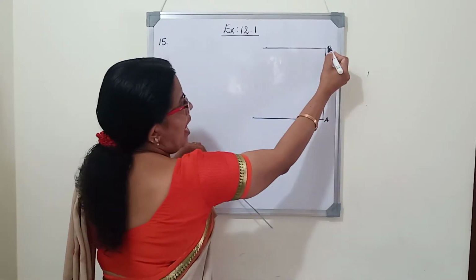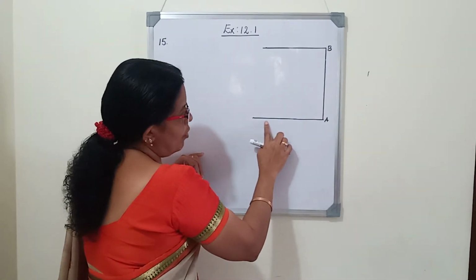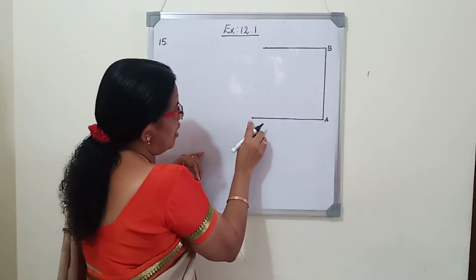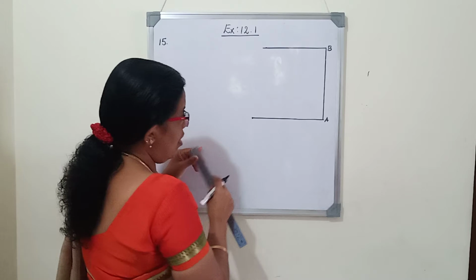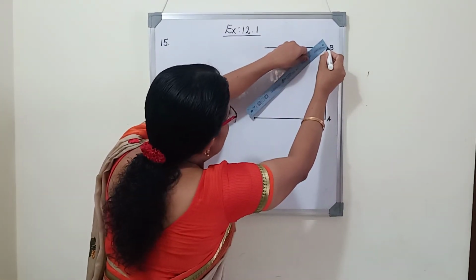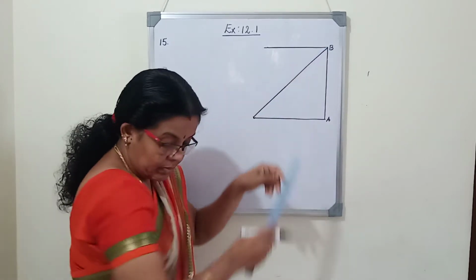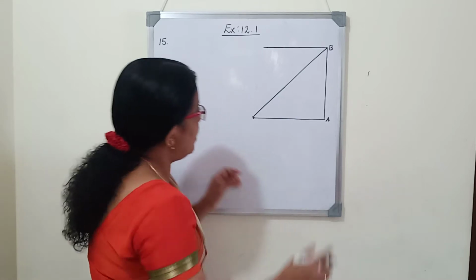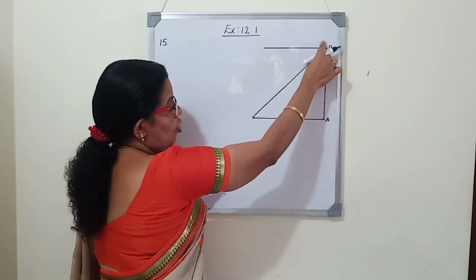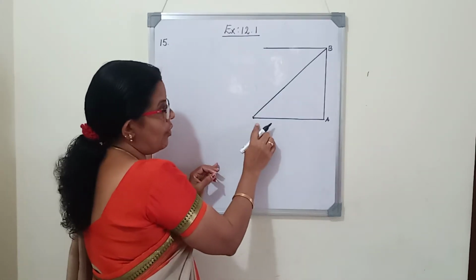So the person is standing at the top of the tower. He will see that a car is approaching the foot of the tower with a uniform speed. Now imagine that at present the car is here. So the person is looking at the car with an angle of depression 30 degrees. So here AB is the tower. Person is standing at the top and looking down. The car is moving towards the tower with a uniform speed.